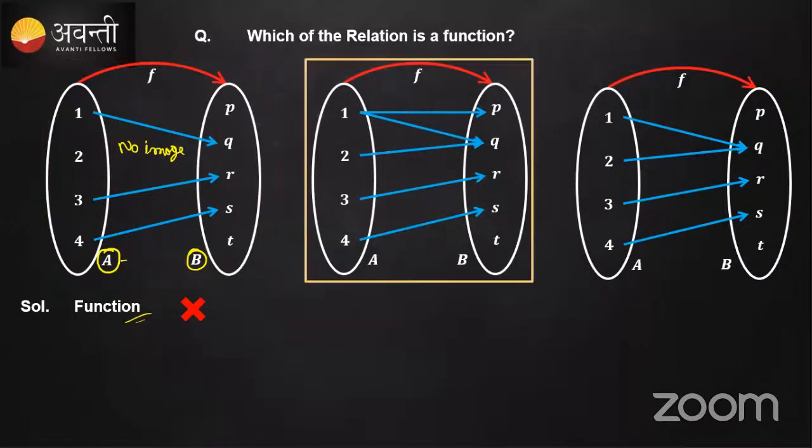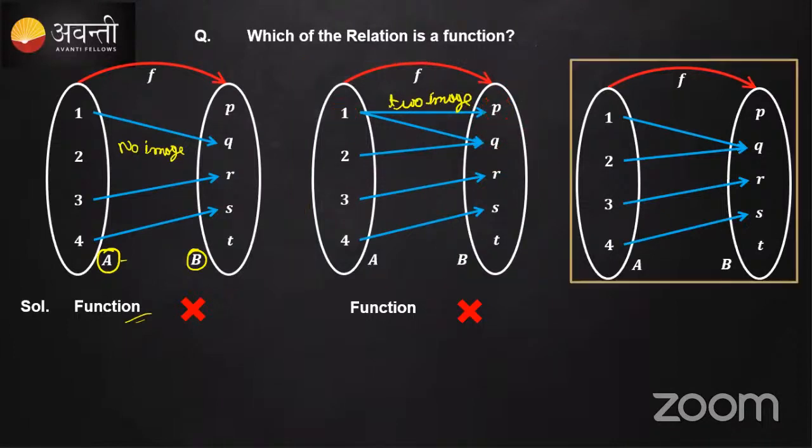Let's consider the second one. Is this a function? Many told no. Yeah, that's correct. Because every element has an image, but it does not have a unique image; one and only one image is not there. If you consider 1, it has two images, P and Q, so this is not a function. What about the last one? 3.